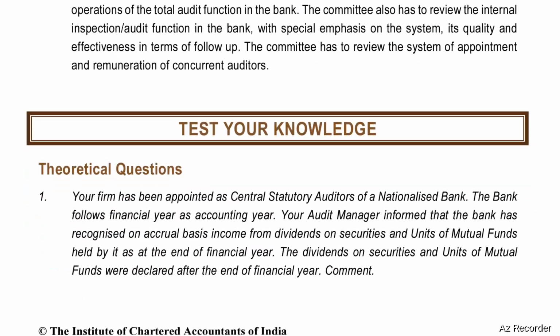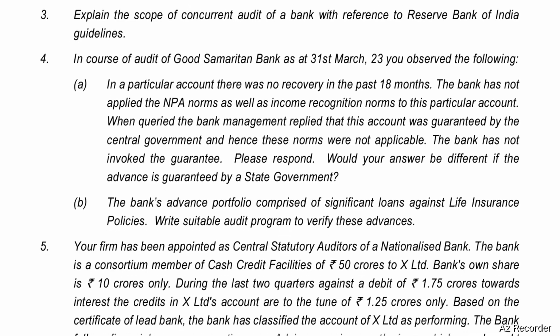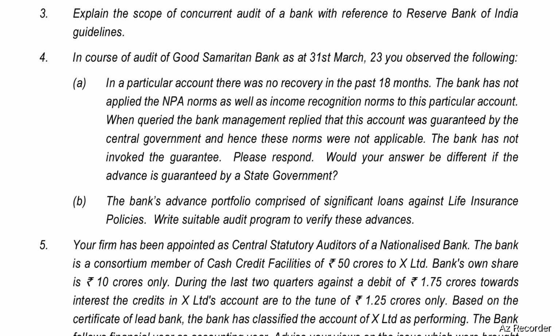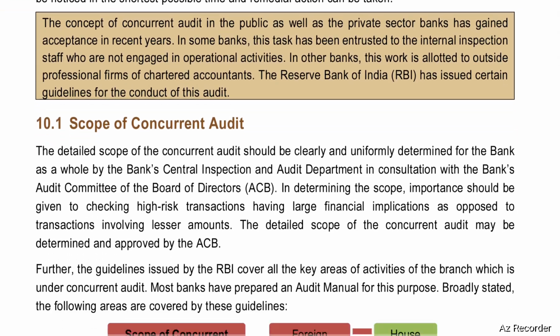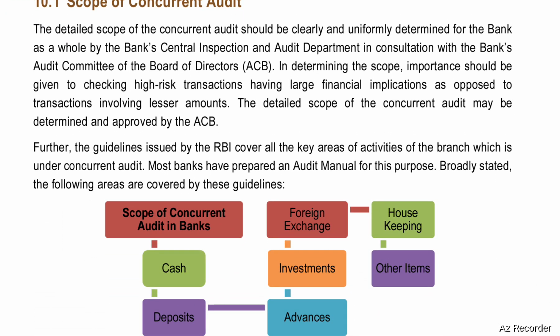Next, test your knowledge question number 3. Explain the scope of concurrent audit of a bank with reference to the Reserve Bank of India guidelines. Scope of concurrent audit. The detailed scope of concurrent audit should be clearly and uniformly determined for the bank as a whole by the bank's Central Inspection and Audit Department in consultation with the bank's Audit Committee of the Board of Directors, ACB.